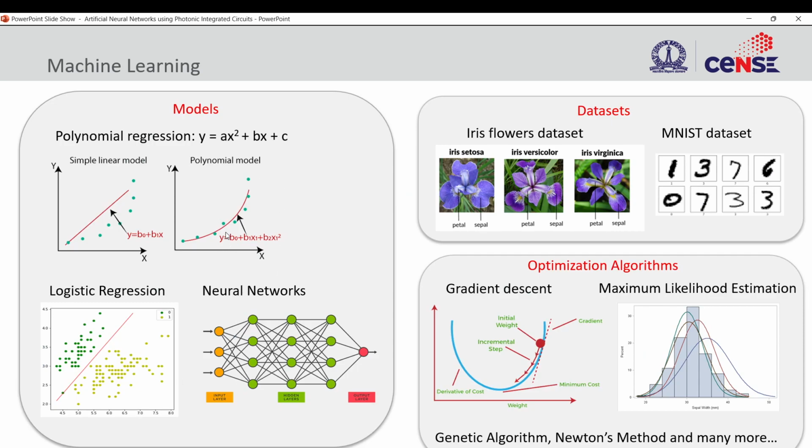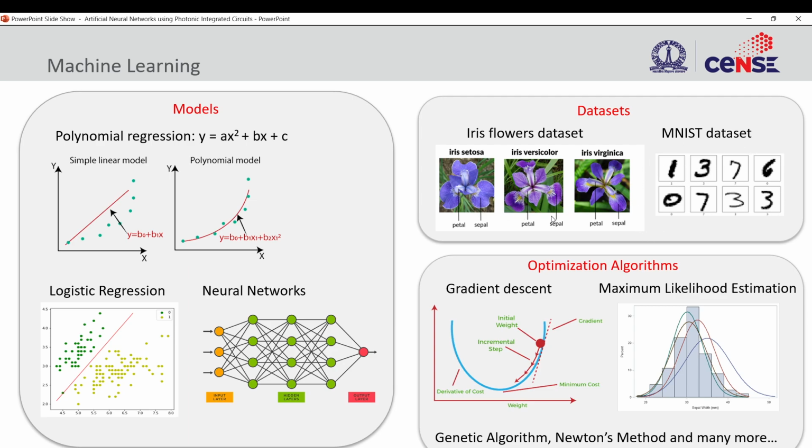Whenever we have a model and a data set that we want to fit to the model, we call it a machine learning problem. This is an example of a flower classification data set, the iris data set. Iris flowers can be classified as setosa, versicolor, virginica, different species of the flower, based on the petal and sepal width, length, and other features. Just by looking at the images, the computer can classify these flowers. This dataset is called iris flower data. Similarly, we also have a handwritten digits dataset.